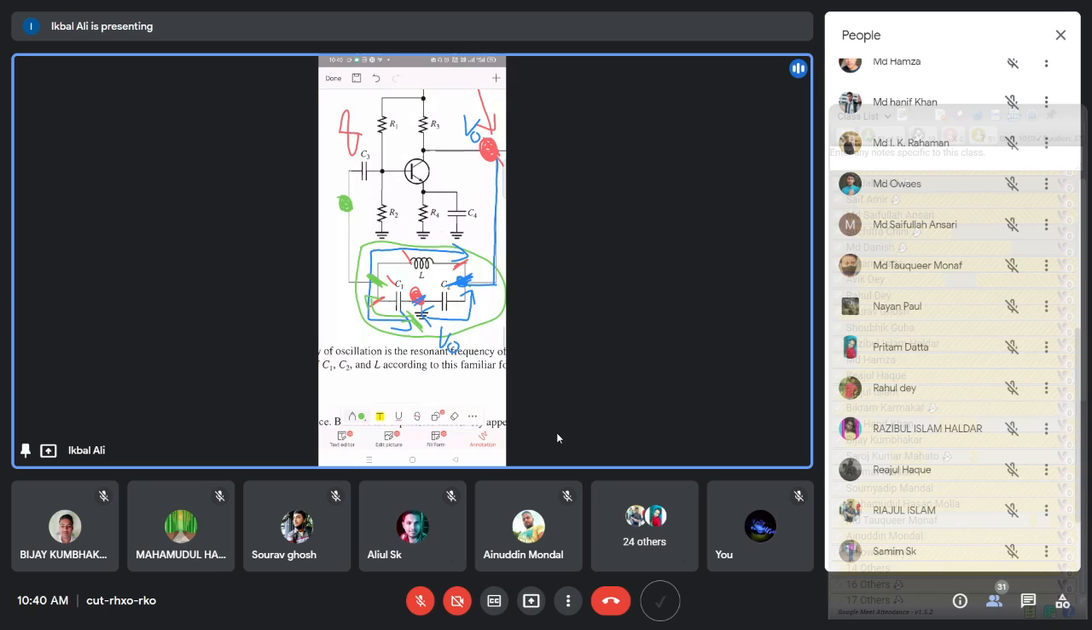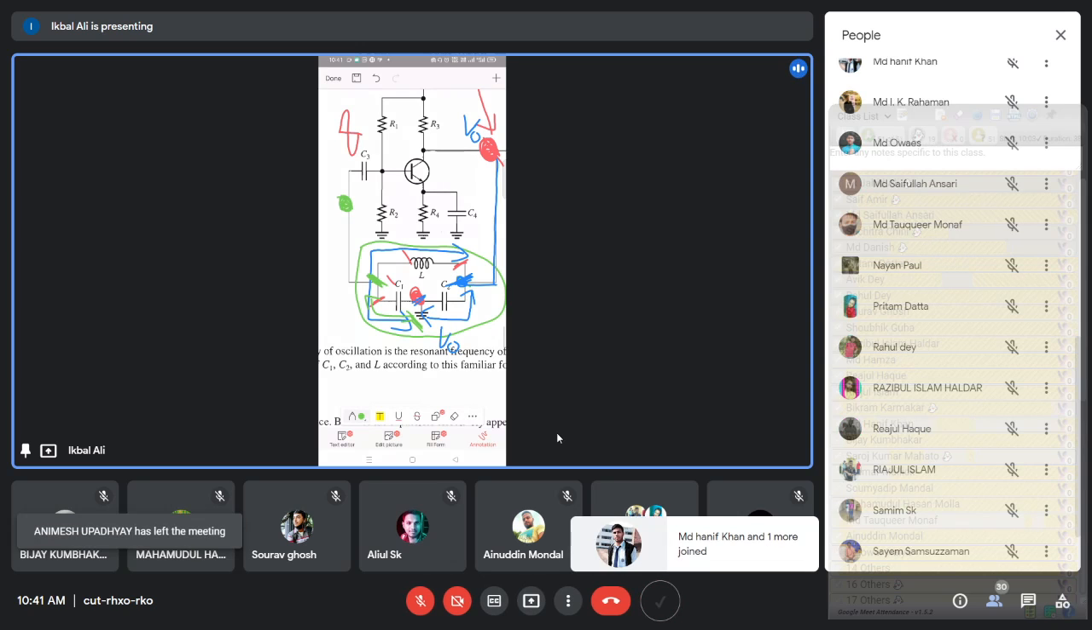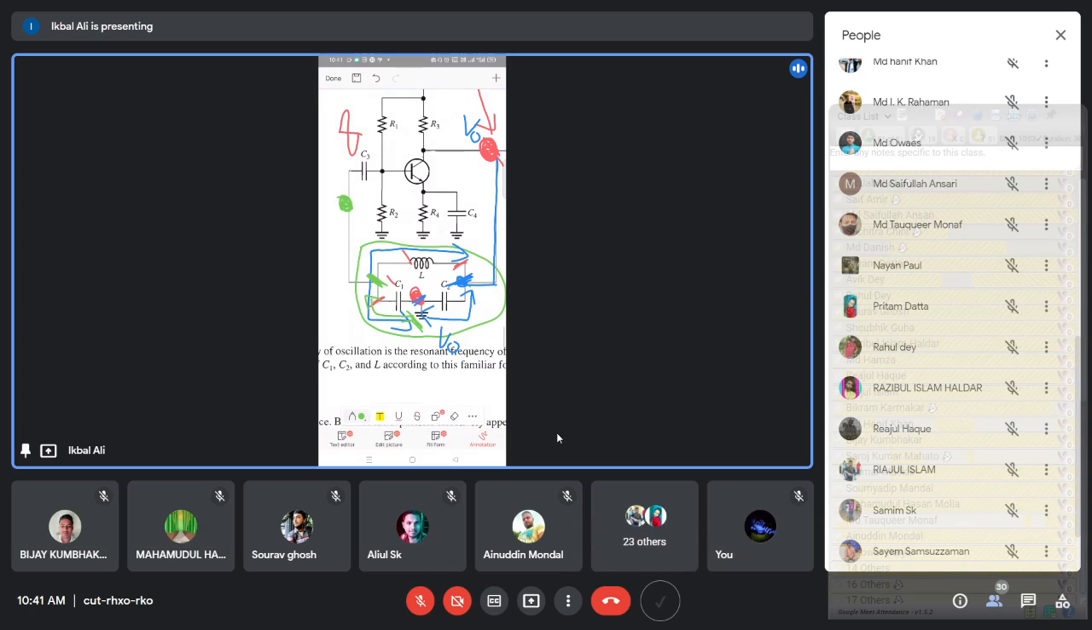And you see only the C1 capacitor voltage is the feedback voltage, but the output voltage is across L and C1. So only a fraction of the output voltage is feedback. Total output voltage is across L and C1. Only voltage across C1 is feedback. That means a fraction of the output voltage is feedback. Is that okay? Have you understood now? Yes, sir. Is there any confusion now?